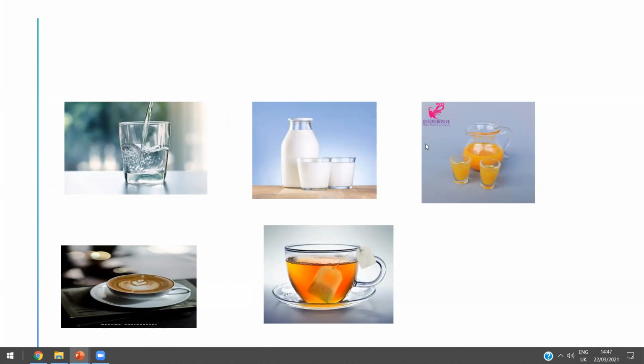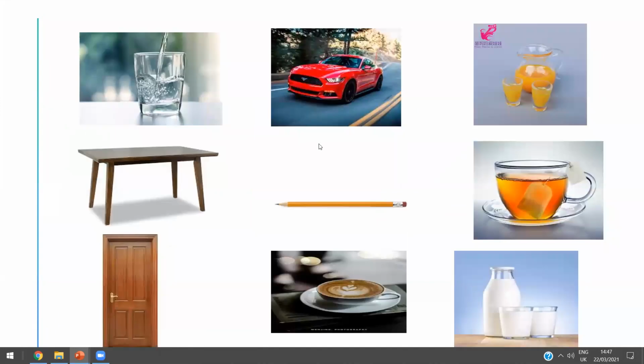Super. So all of these are water, milk, juice, coffee, and tea. All of these are liquids. Okay. Can you tell me here which is liquid and which is a solid? Yes, Yusuf Khalid. Yusuf.